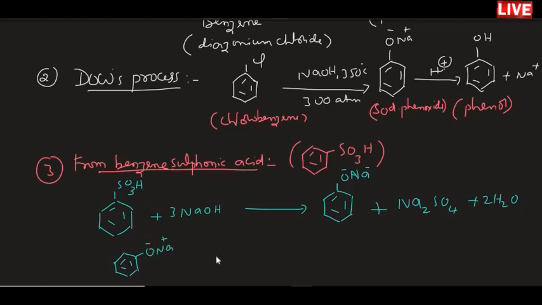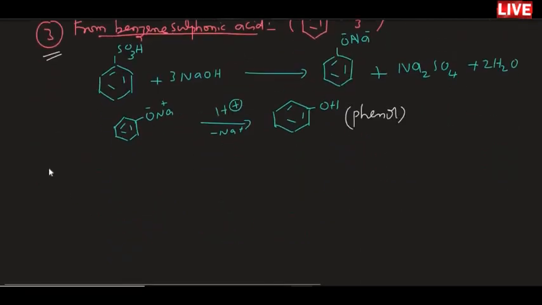So when you acidify this sodium phenoxide like the above method, sodium ion will be separated out and phenoxide ion will become phenol. So phenol is the final product in the reaction. In this way we can prepare phenol from benzene sulfonic acid.